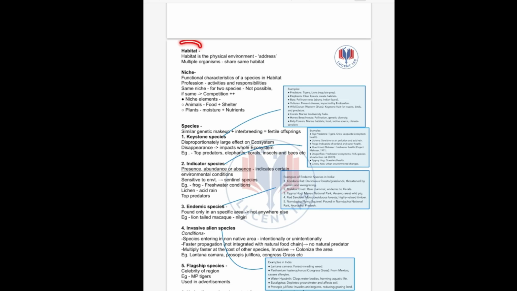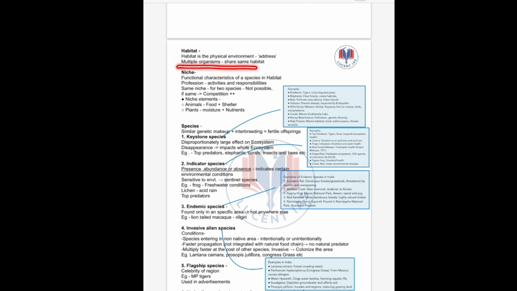the concept of habitat. What is habitat? Habitat is the physical environment or address. So for a particular species, that lion, where does lion live? What is the lion habitat? Grassland ecosystem. Tiger habitat? Grassland ecosystem. Clear? So it is a habitat, means address.